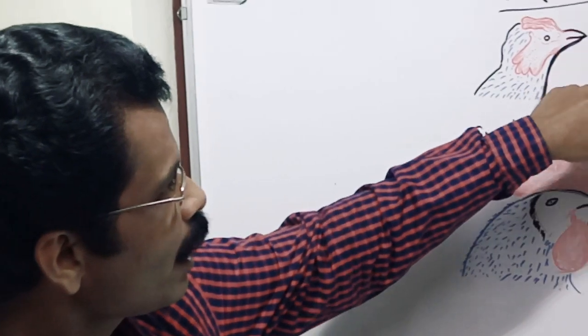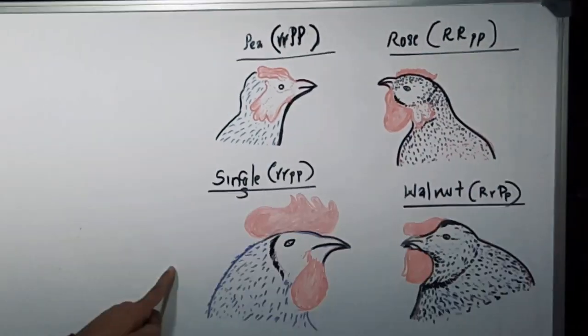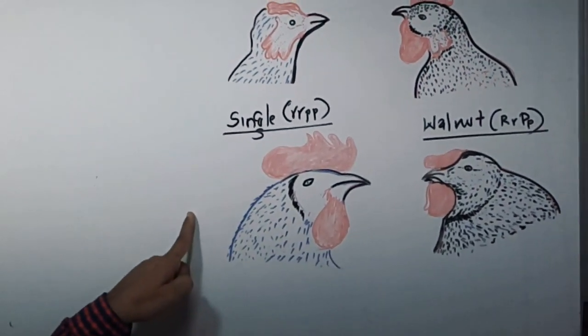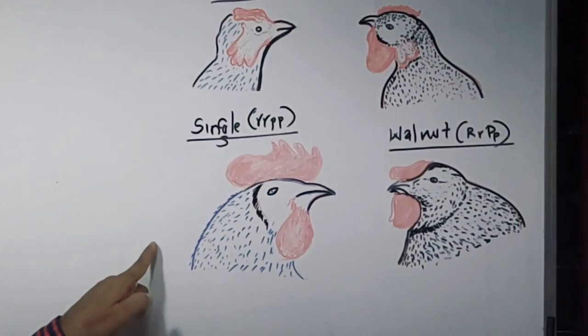In fowl, comb pattern is controlled by two pairs of allelic genes. There are three breeds having a rose comb, pea comb, and single comb.